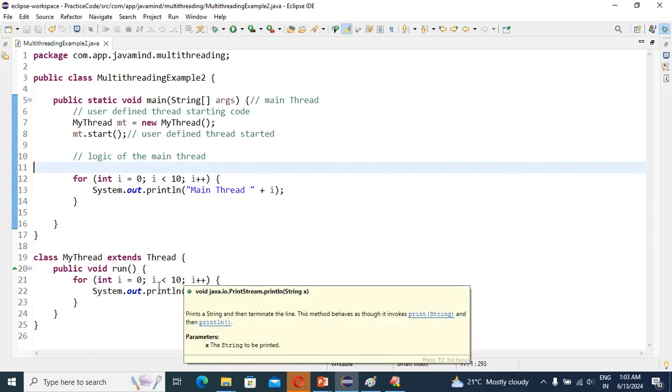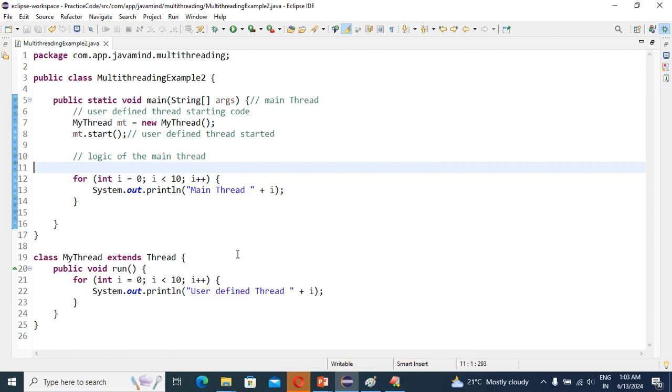We have a start method only in the Thread class, not in my thread class, right? So what are those two actions, which are very important? Please concentrate, guys.